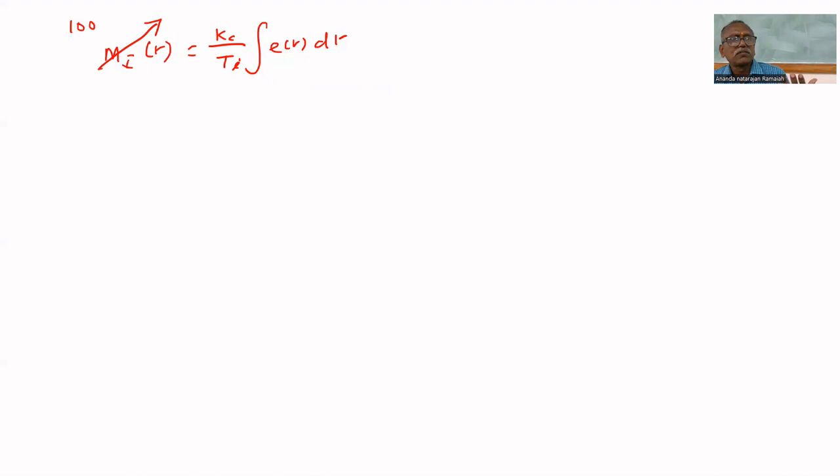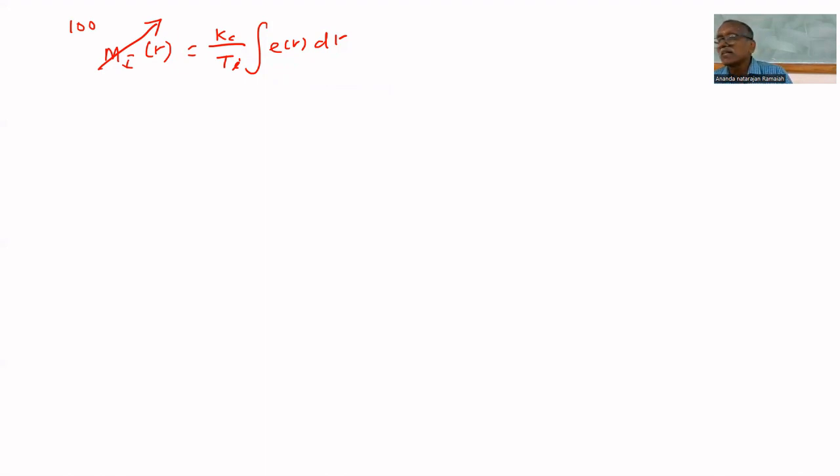M of t equal to Mi of t. What is Mi of t? It is the integral mode, that is Kc by Ti integral of E of t dt. The Mi of t may increase beyond 100%. Suppose the error has not yet become zero, because the system may have lag or dead time.